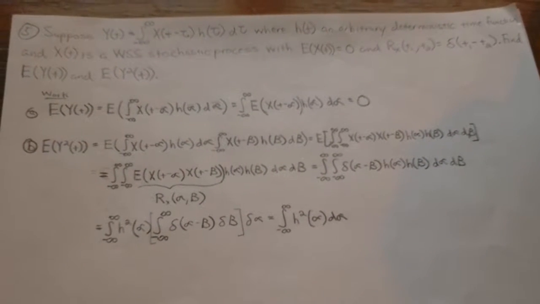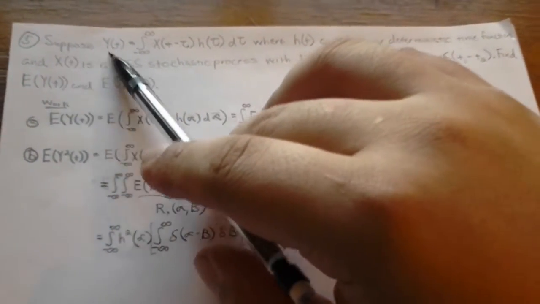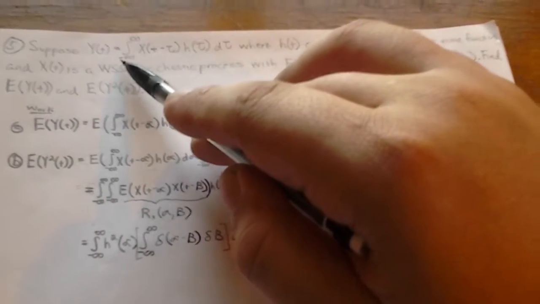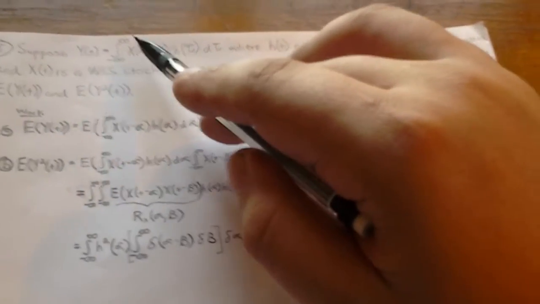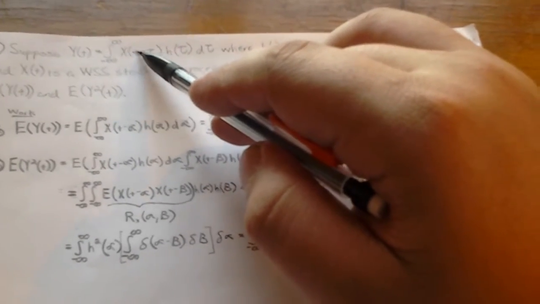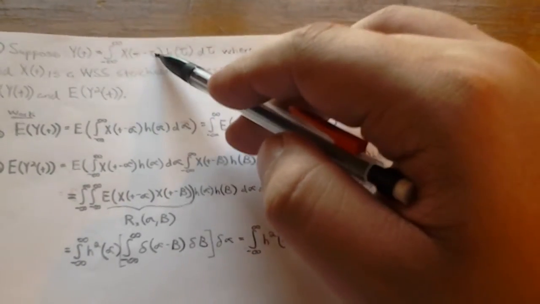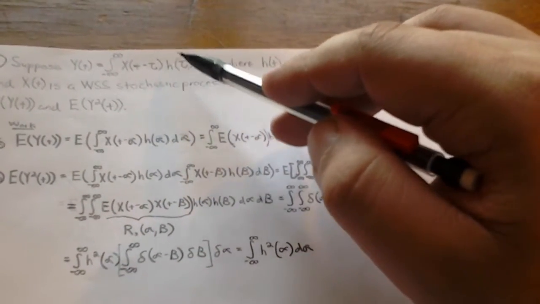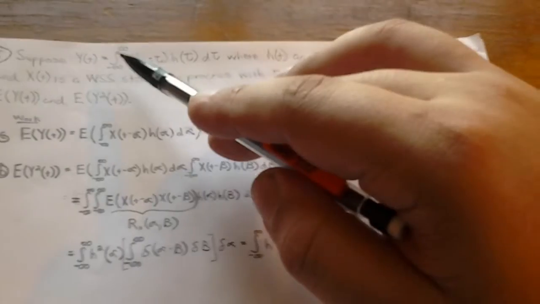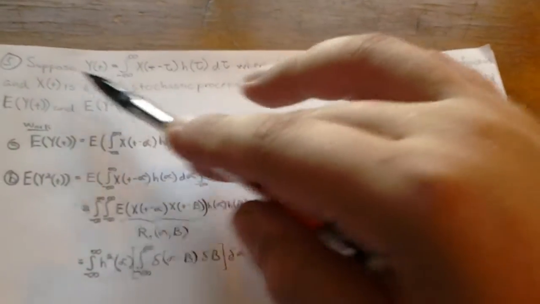Alright, today we're going to be doing problem number 5 of homework number 9. The problem reads as follows. Suppose we have a function y in terms of t, which is defined as the integral from negative infinity to positive infinity of this function x, written in terms of t minus tau, which is another time variable, times this other function h in terms of tau, and the integral is over tau, not t. That's how we define our y.